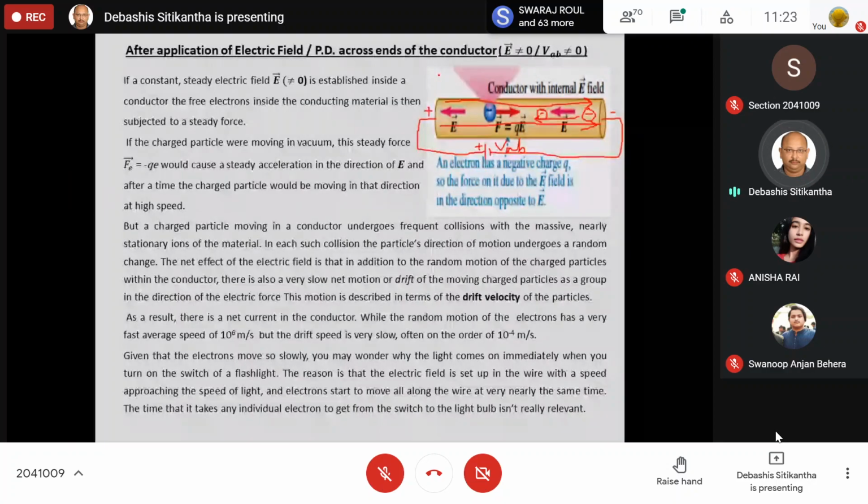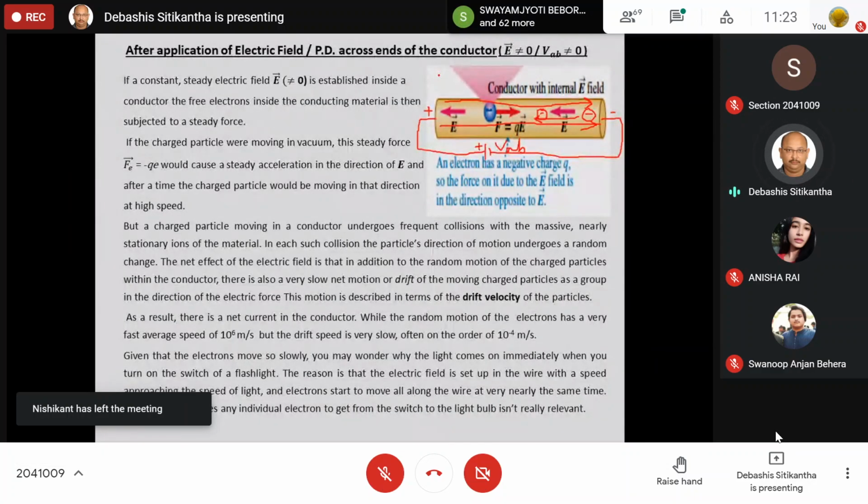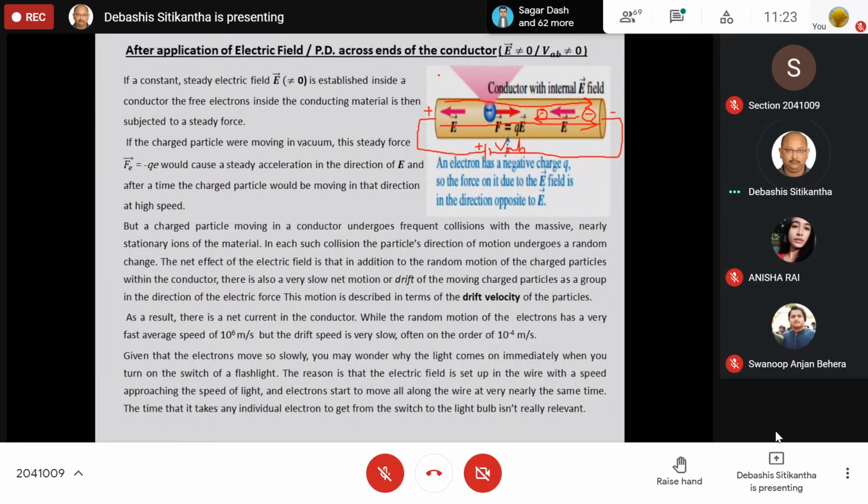It is of the order of 10 to the minus 4 meter per second. Just imagine how slow the electrons are moving inside the conductor. So ultimately, that speed is known as a drift velocity. Drift means shifting position one after the other in steps. So from that only we can get an idea that the electrons are going to make very small movement inside the conductor. And since their movement is very small, therefore the velocity of these electrons is also very small.